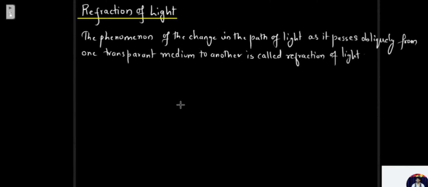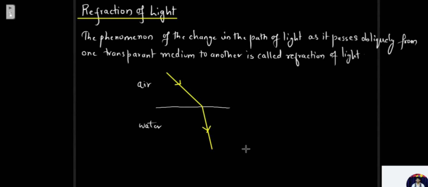For example, supposing I have air on top and there is water down here, and I pass a ray of light, I make it incident at this interface of air and water, then this ray of light is going to change its direction of path. It is not going to go straight. It is going to bend a little bit at the interface, and this is called the refraction of light.